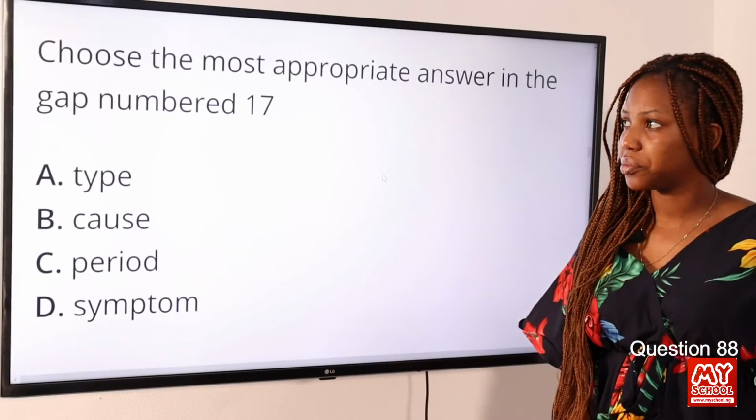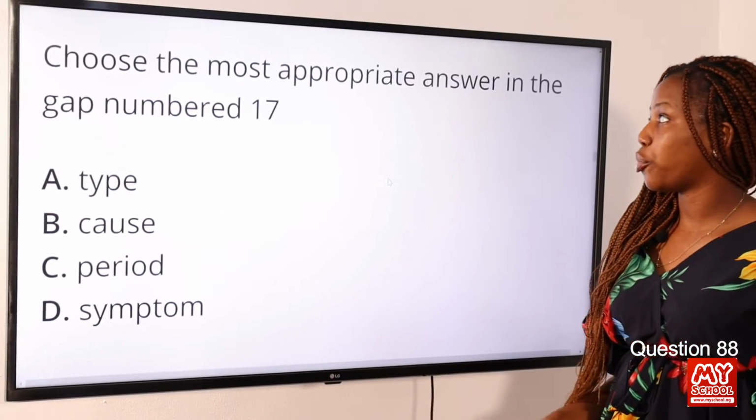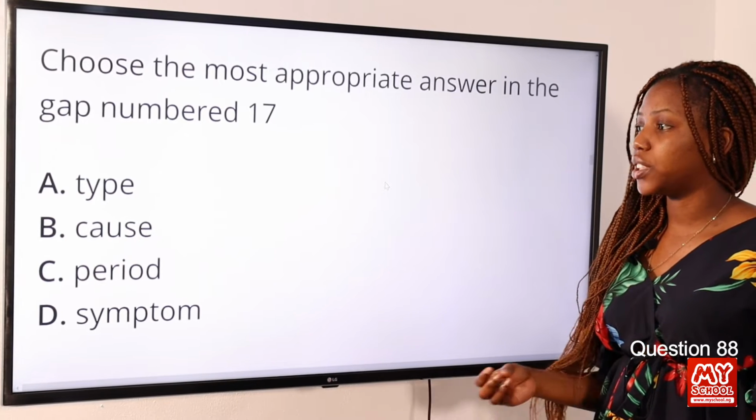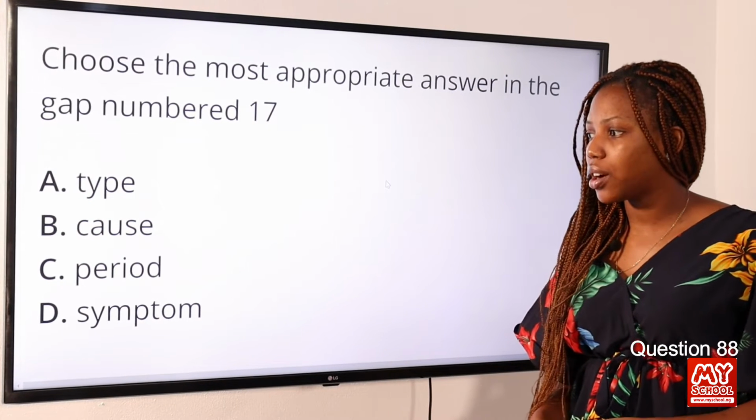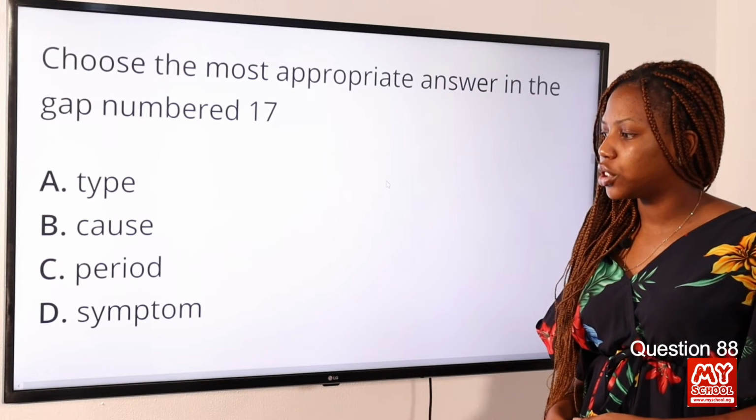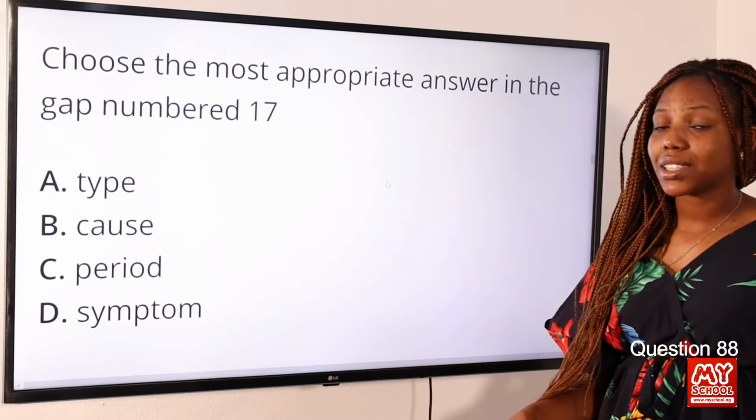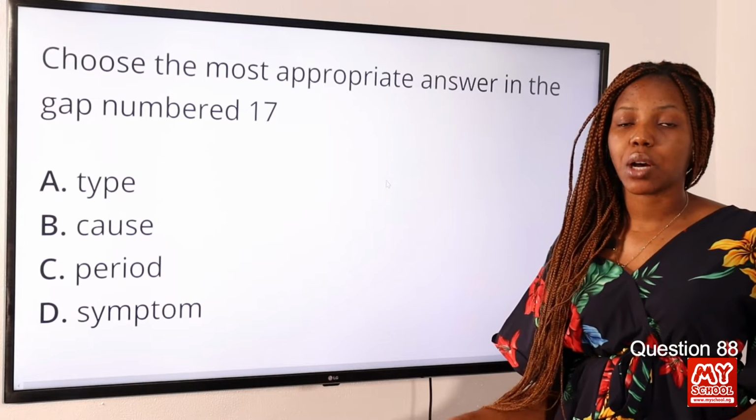Question 88. Choose the most appropriate answer in the gap numbered 17. Option A, type. Option B, cause. Option C, period. Option D, symptom. Okay, so the answer to this question is option D, symptom. Now, why is it symptom?